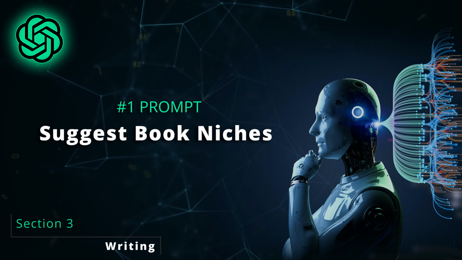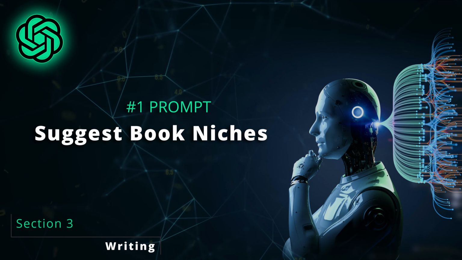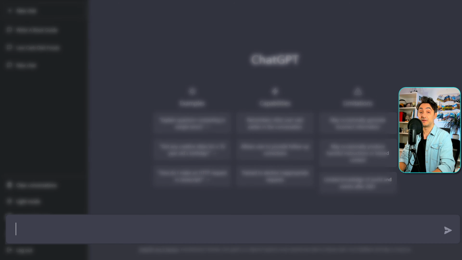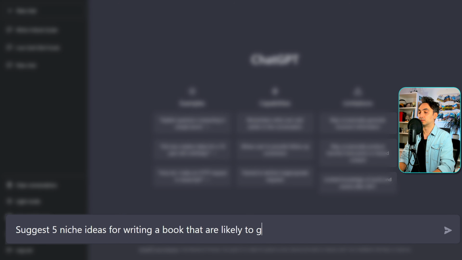Alright, so the first step of writing a book is to generate an idea. So we first have to find a niche that is interesting to write about. The idea should be trending and also not that crowded. So we can use the help of ChatGPT to generate ideas and suggest niches. Let's see what it can do. Let's have the following prompt. Suggest 5 niche ideas for writing a book that are likely to go viral in 2023 and are less crowded. Let's go.